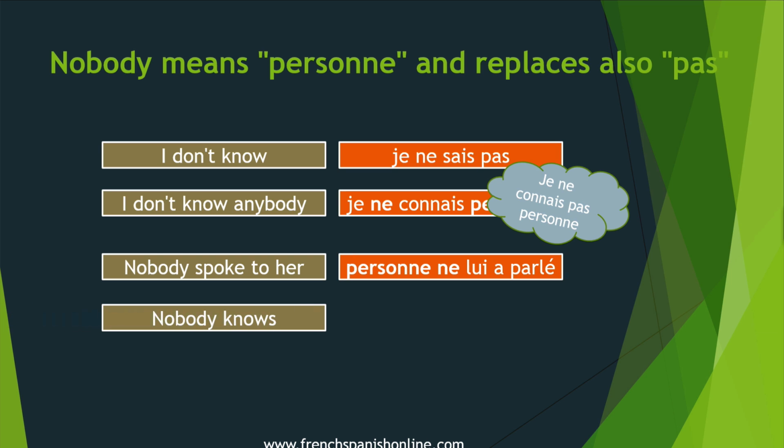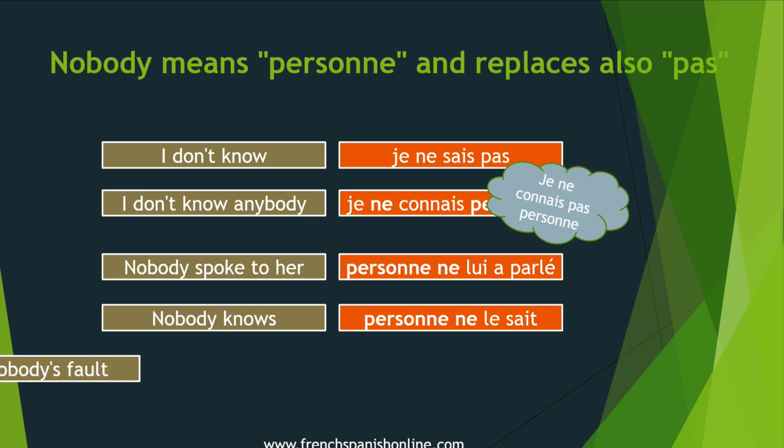Nobody knows. In French, we used to say personne ne le sait. We prefer to add the word le. We could say personne ne sait or personne sait, but actually when we write, we prefer to add le. Le has the meaning of about it. Nobody knows about it. Personne ne le sait.